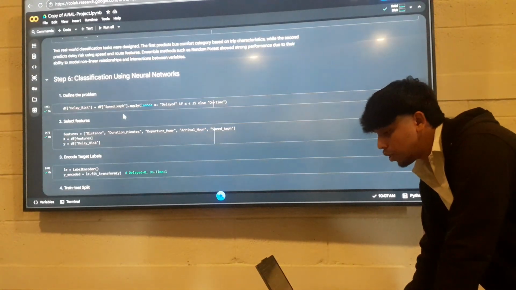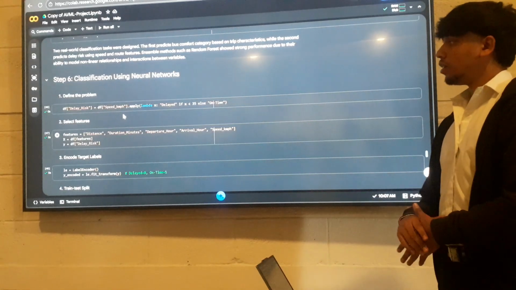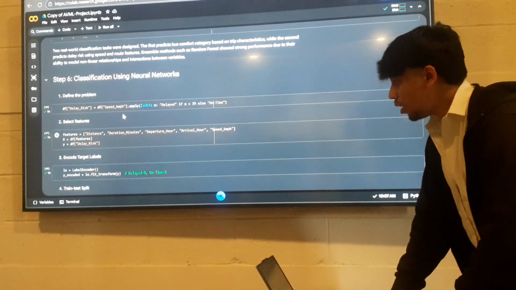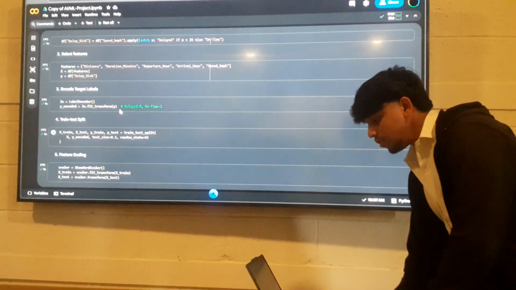Then for the neural networks, I took labels of 0 and 1, where 0 indicates the buses which have got delayed. A bus whose average speed is less than 35 kilometers per hour is considered delayed, and a bus whose average speed is more than 35 kilometers per hour is considered on time. So keeping these two labels,